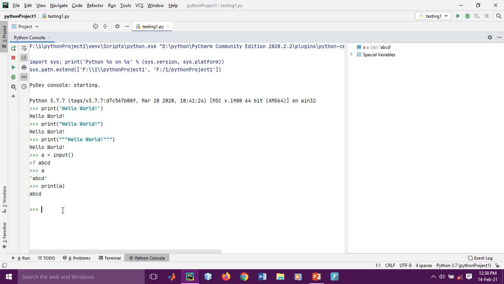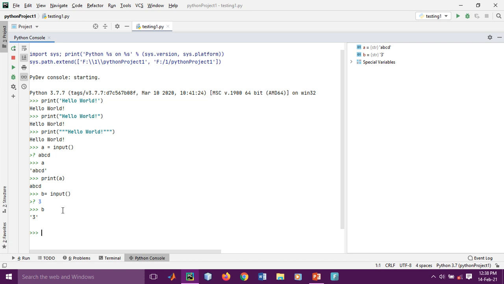Suppose you take input as a equal to input, and let's say b equal to input, and you have given the input as 3. So what does this b mean? Here 3 is taken as a string.